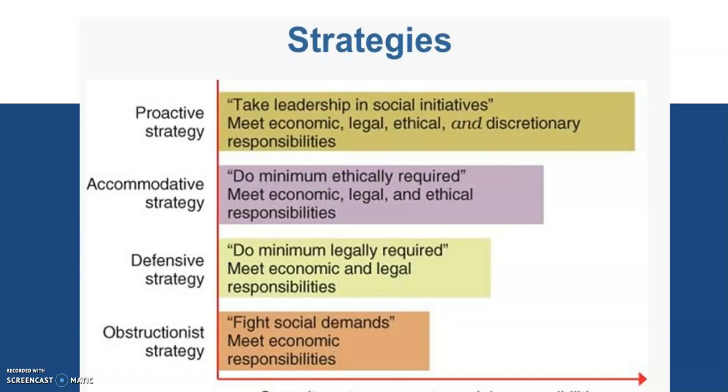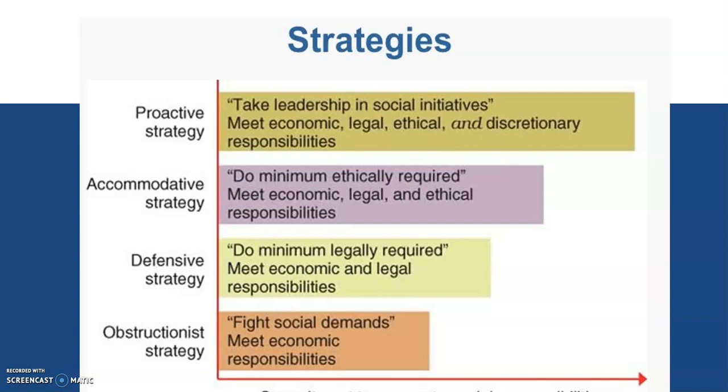Nobody is going to tell them, this is ethically right, so you do that. In the accommodative strategy, somebody, or the society, tells you that ethically you should do this, so they'll do that only. But here in the proactive strategy, nobody will tell you that you should do this, this is ethically right, or not doing that is ethically wrong.